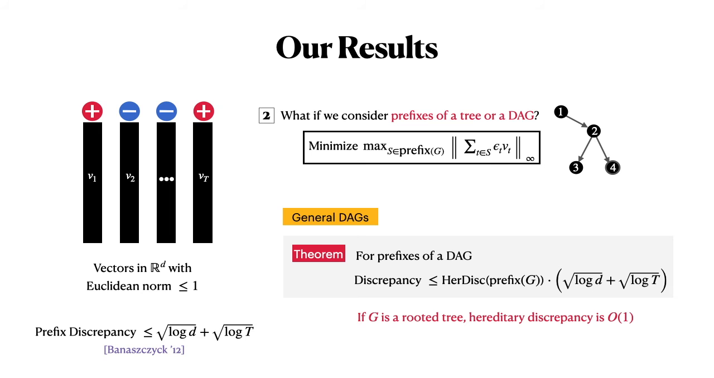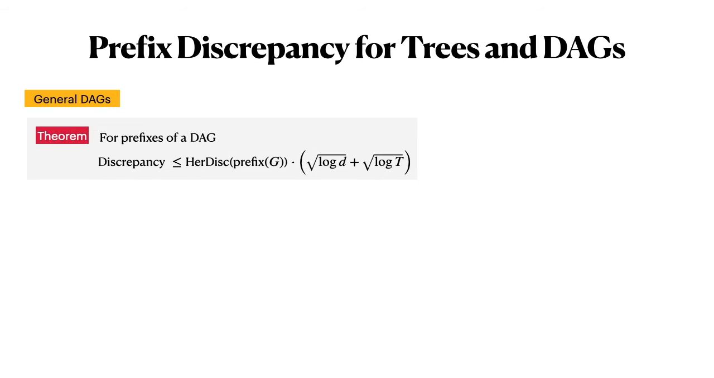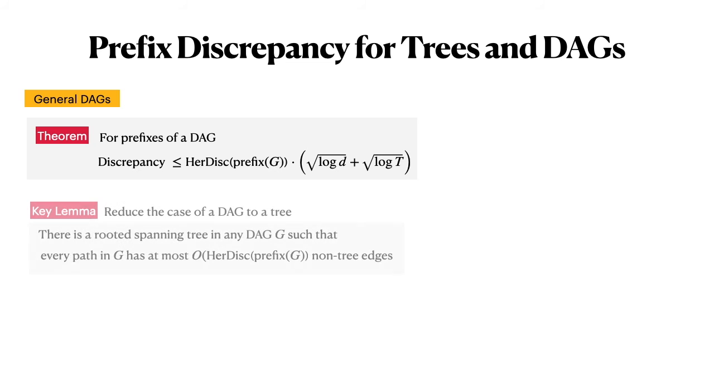So how do we prove this? There are some very nice ideas that go into proving this, but the key lemma here is that we reduce the case of an arbitrary DAG to that of a tree. And this involves a nice combinatorial characterization of paths in a DAG. So we show that in any DAG G, there is always a rooted spanning tree, such that any path in this DAG has only few non-tree edges. The number of non-tree edges is bounded by the hereditary discrepancy of the set system of all prefixes of G.